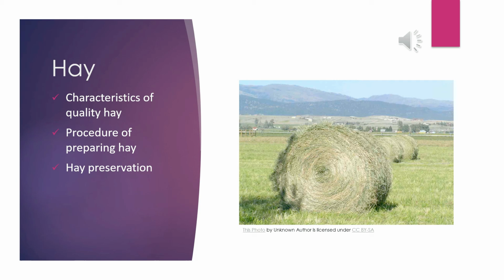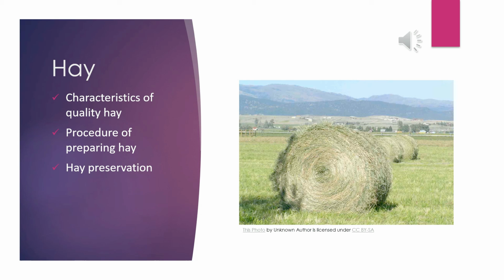Firstly, we are going to discuss the time of cutting plants. Plants should be cut at the proper maturity stage to prepare hay. The lower the plant age, the higher the hay quality. So when we collect younger plants for hay preparation, the hay will be of best quality.